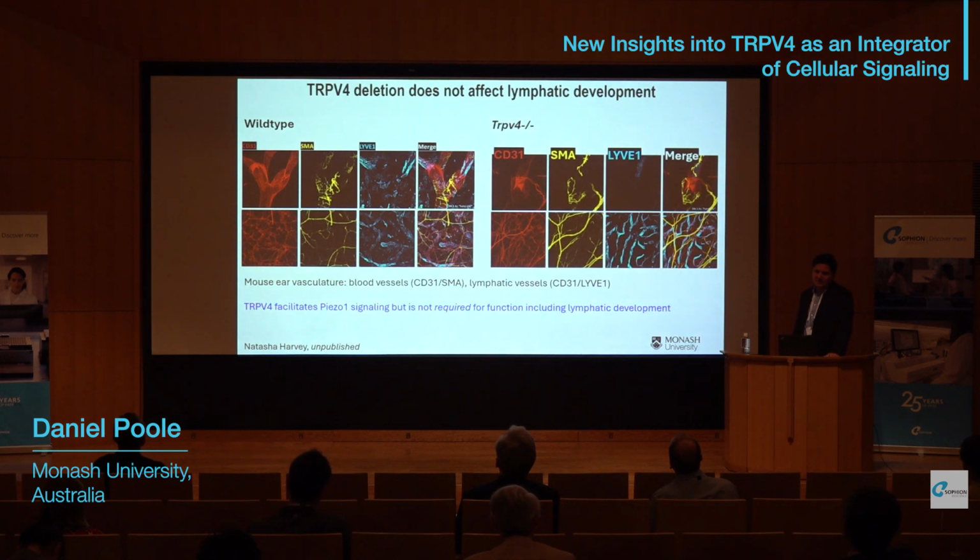And we also examined the lymphatic development in the ears of TRPV4 null mice. In this case, we stained with CD31, smooth muscle actin, and LYVE1, and there was no difference in the formation of valves or the organization of lymphatic vessels in these mice, consistent with perhaps a role for TRPV4 in facilitating Piezo1 signaling, but not a requirement for TRPV4 for the function of lymphatics or their development.